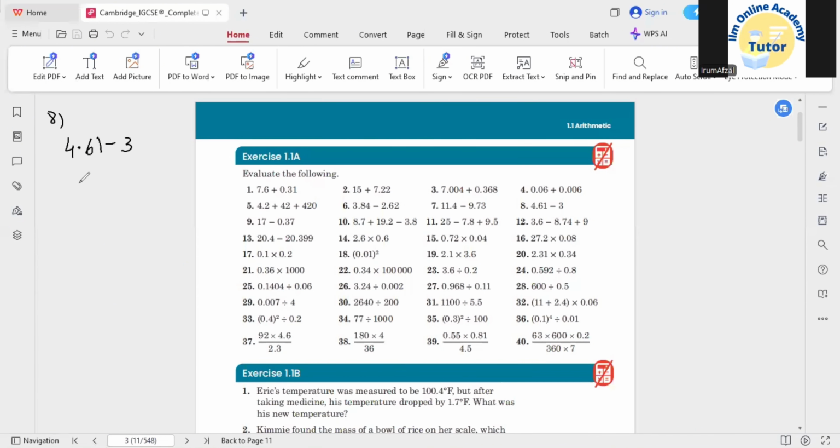So you would be writing 4.61, and if you need to write down the 3, as 3 is a whole number, you need to write it down under a whole number. Clear? Whole number must be exactly under the whole number, and you need to write the decimal number exactly under the decimal number, as we need to subtract it. We don't have numbers after this 3, so you can apply zeros as well. Otherwise you can just directly bring these numbers down, because 1 negative 0 and 6 negative 0 will be exactly the same numbers, and 4 negative 3 would be 1. So this is the answer, 1.61.